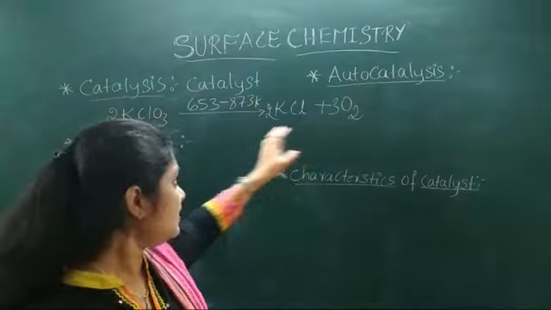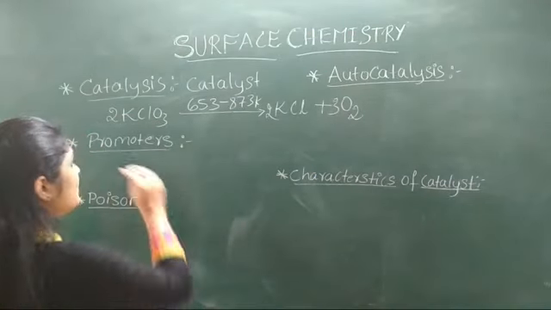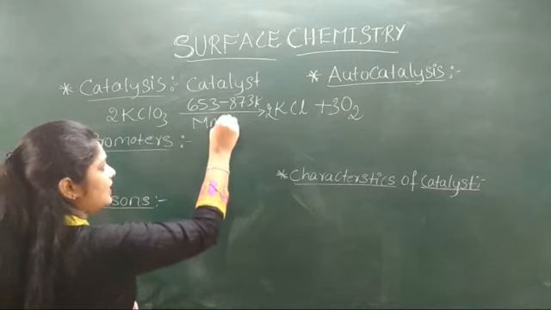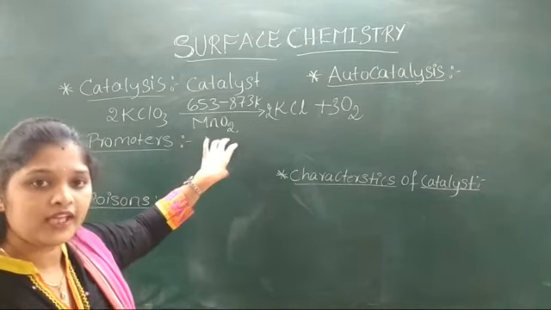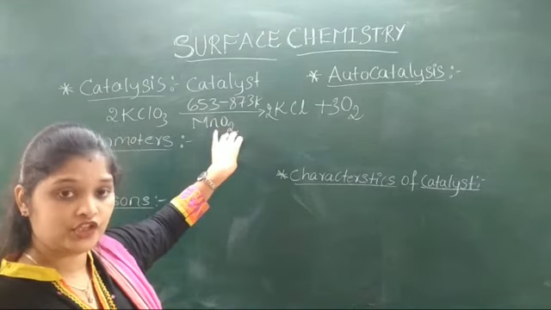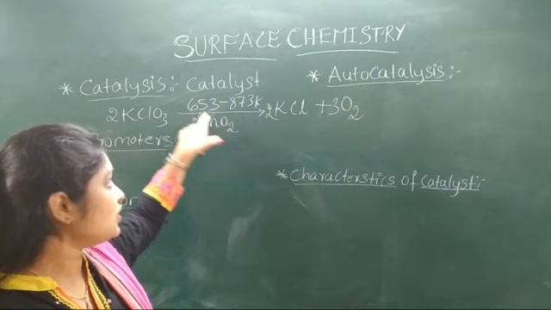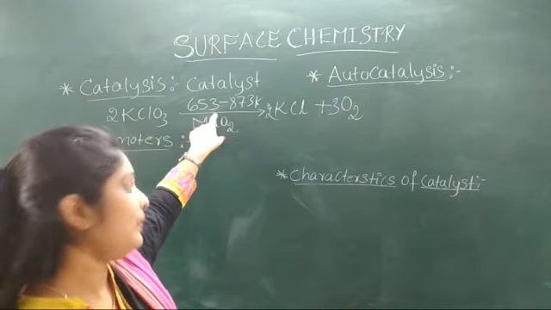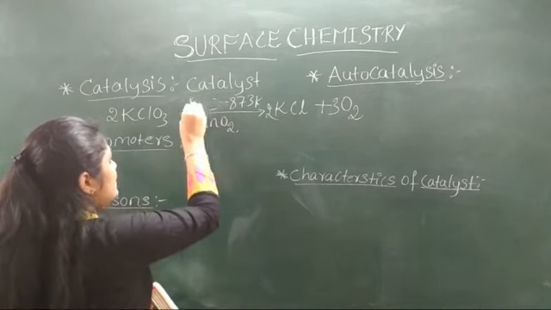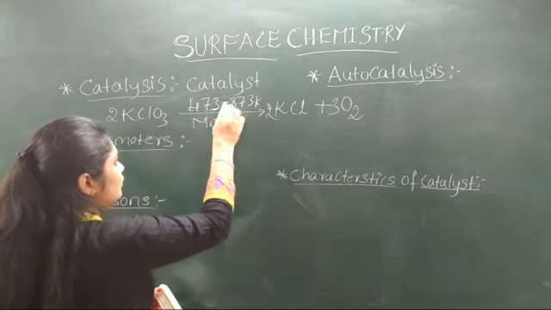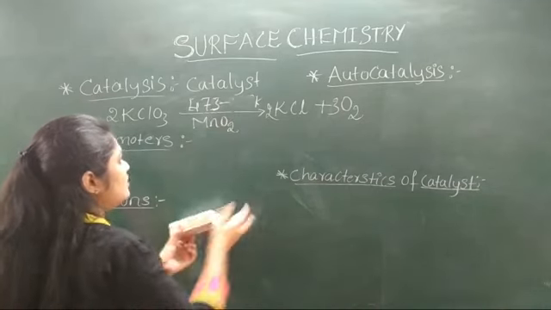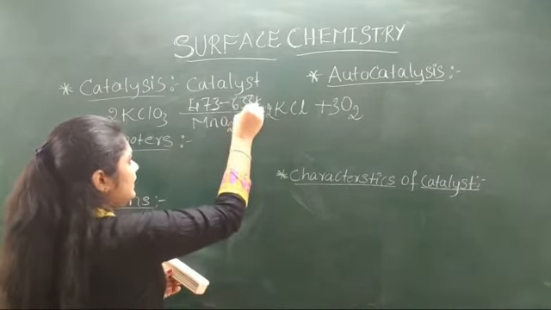Okay, and consider another reaction. Suppose we add a small amount of manganese dioxide to this reaction, and this decomposition takes place at a temperature of 473 to 633 Kelvin.